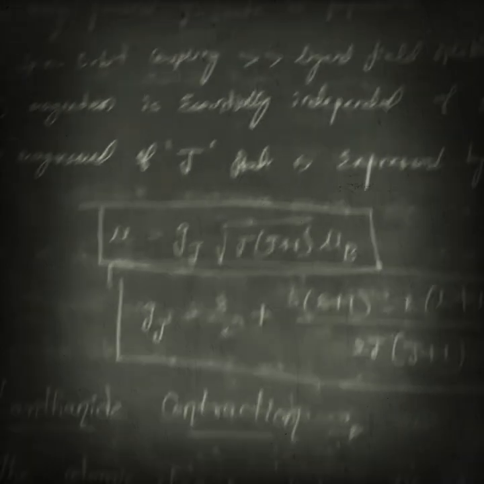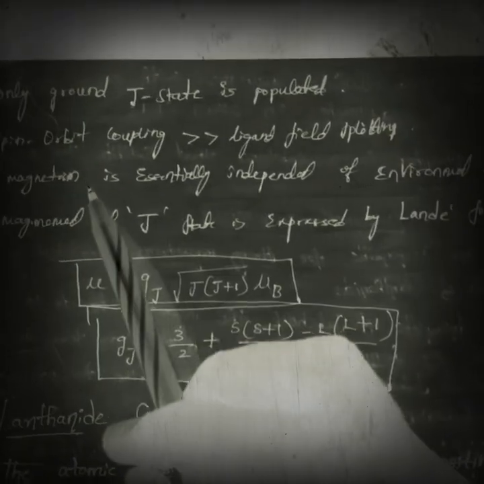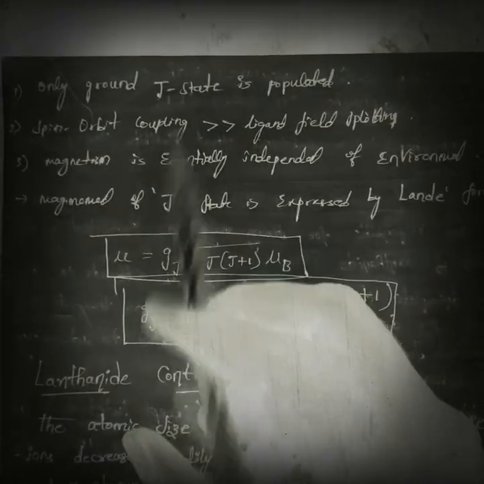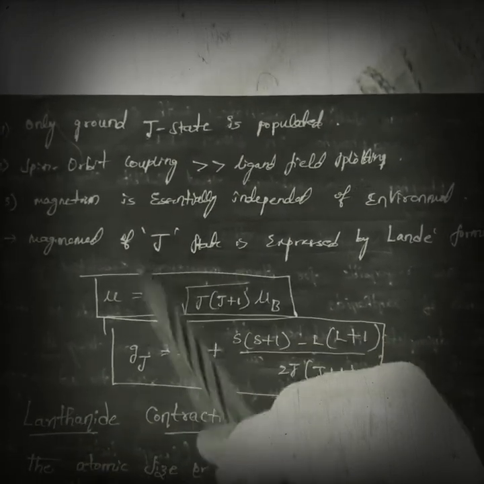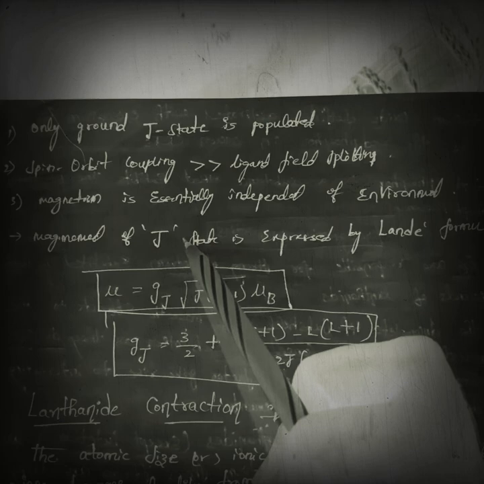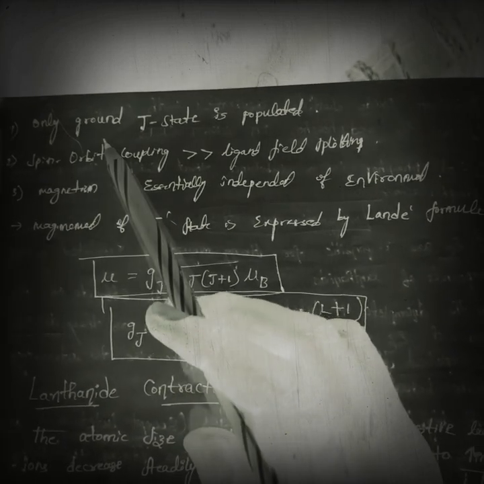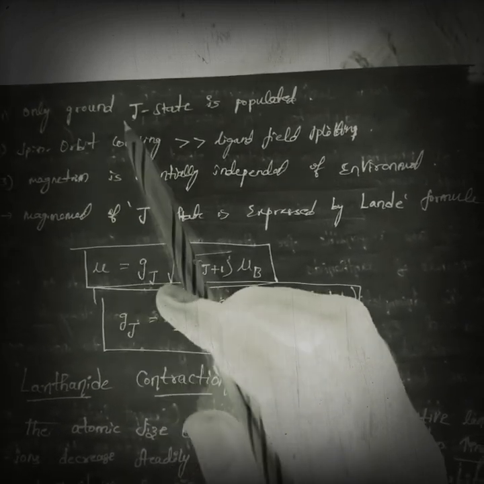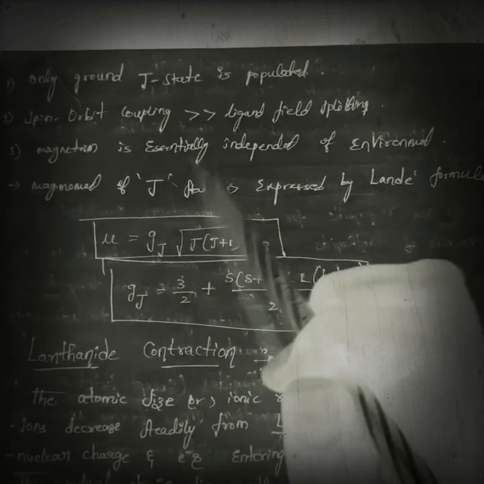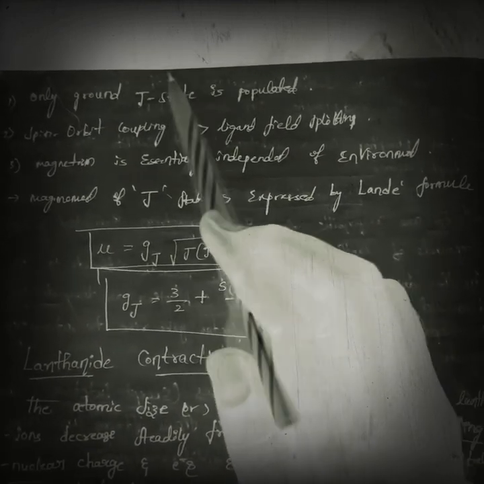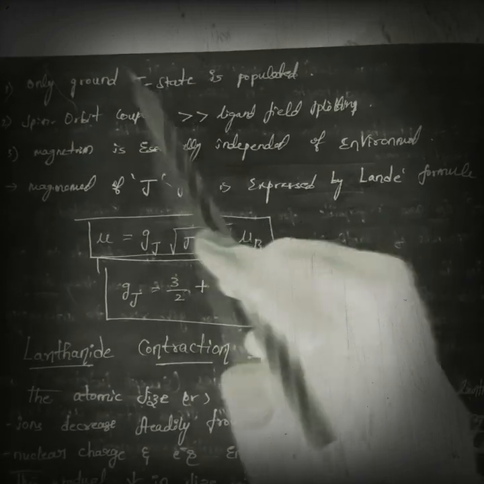Next, actually these points don't have any theoretical matter; just for our convenience I have written like this. Here only the ground J state is considered. So we have to consider only a J state, and that J state must be in the ground state.